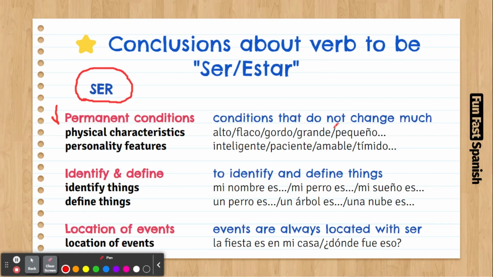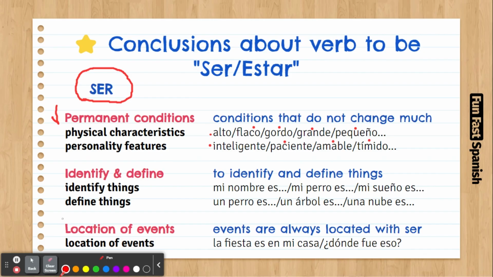These are normally physical characteristics or personality features, things that stay exactly the same, they don't change. So this is pretty much the main use of the verb ser.